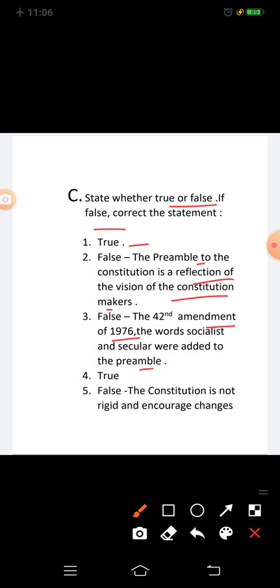Statement 4: India has a representative parliamentary democracy. This statement is true. Statement 5: the Constitution is rigid and does not encourage change. This statement is false. The right statement is the Constitution is not rigid and encourages change.